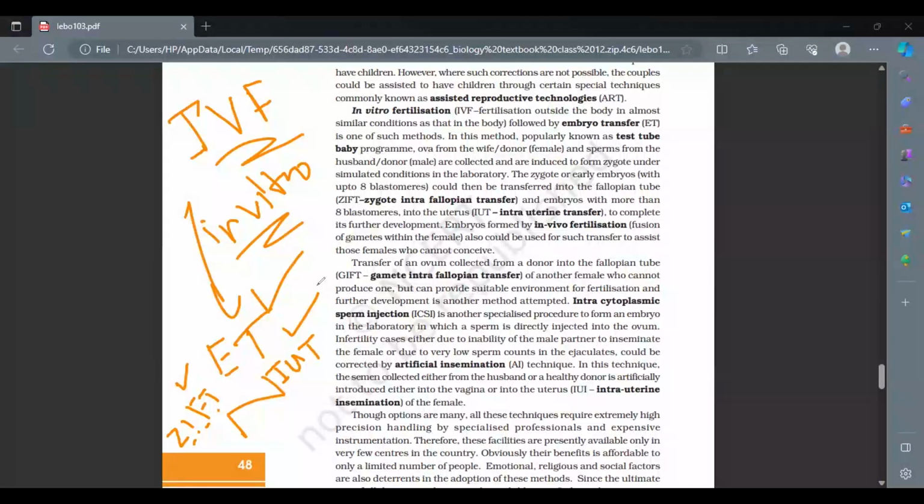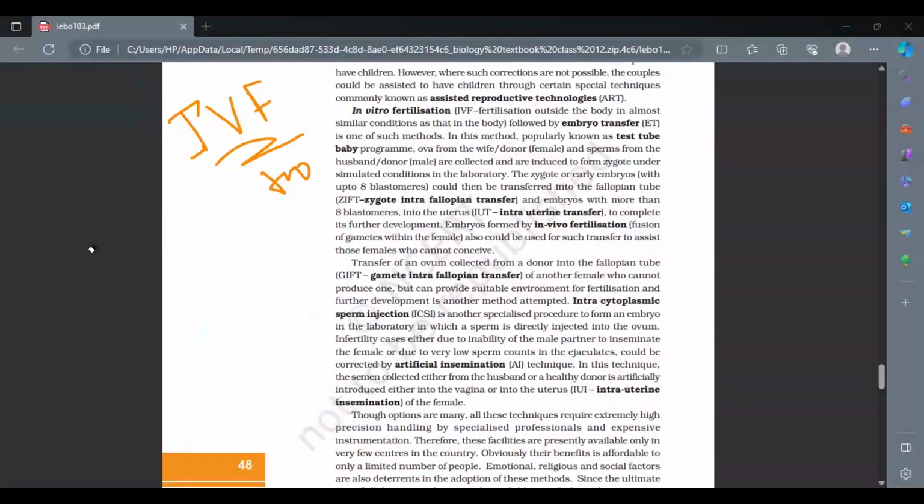There are a few more things also. This was the case where the male and the female are both able to produce proper gametes. Suppose the case is there where the mother is not able to produce one. Then what is going to happen, right? That is the case where we talk about what is known as GIFT. So what is that GIFT actually?